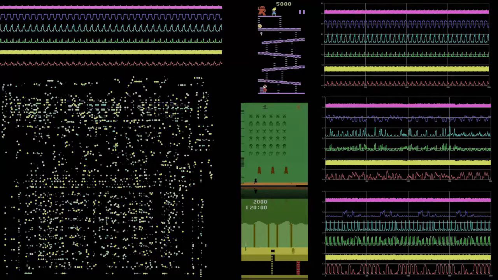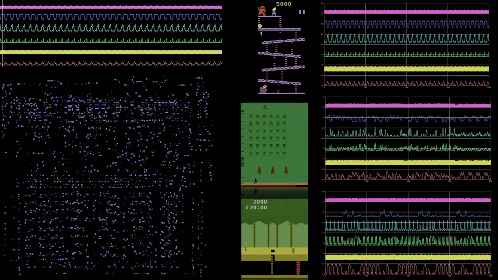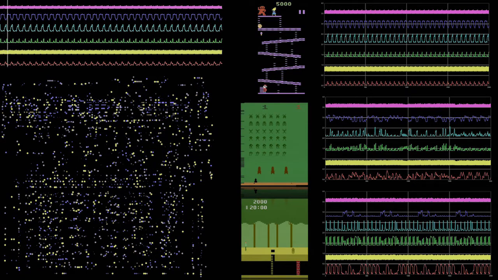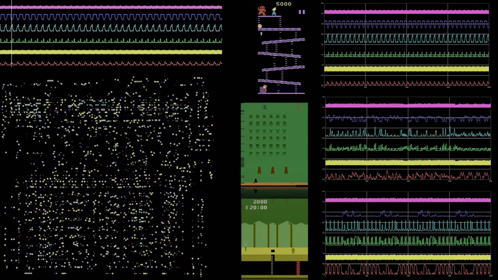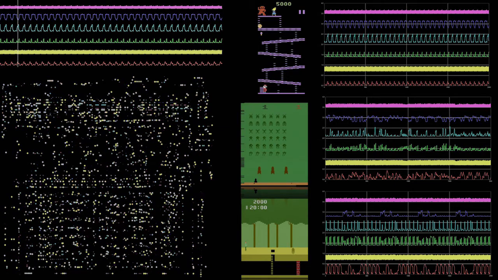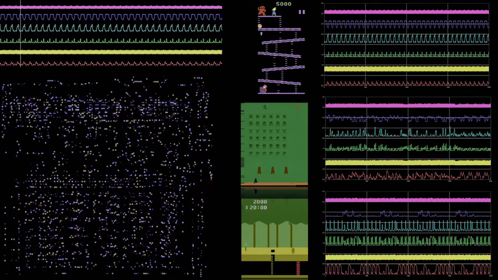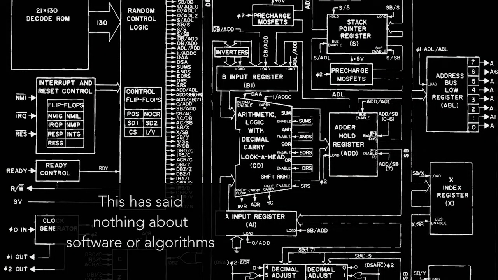And we might see that, as we watch the processor playing these different games, these lower dimensional representations are different. And we might say, hey, look, this lower dimensional representation here is preferentially active during Mario doing something. Clearly, we're understanding what the system is doing. But again, when you put on your computer science hat, you say, no, not quite, right? We're really just engaging in quantitative phenomenology here. And of course, this has said nothing about the underlying software or the algorithms or any of the other higher order things that we know are happening in this processor.